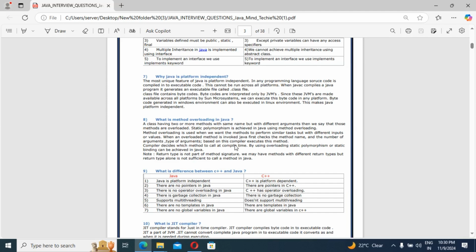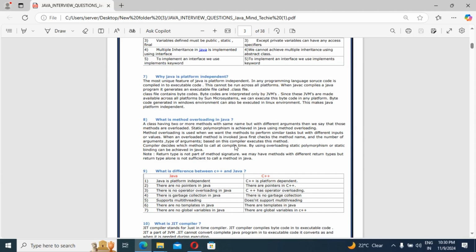Bytecode generated in a Windows environment can also be executed in a Linux environment, which is a different platform. So Windows, Linux, Mac: there are different types of environments. This makes Java platform independent. Good, guys, so we should know that.